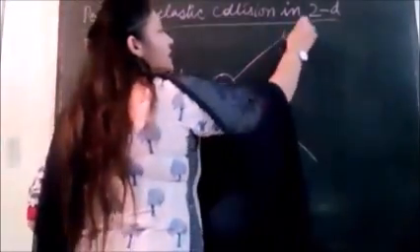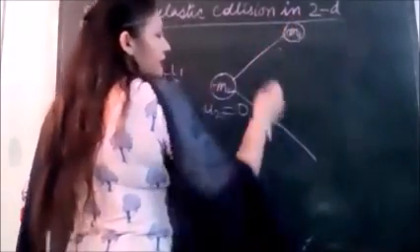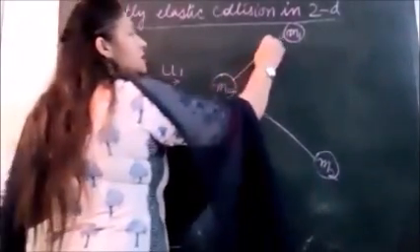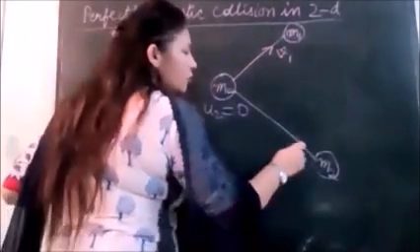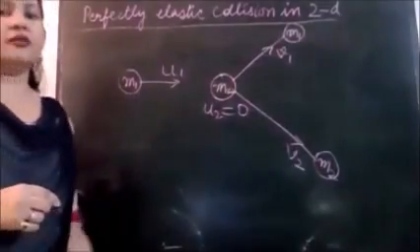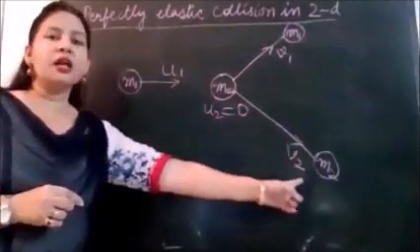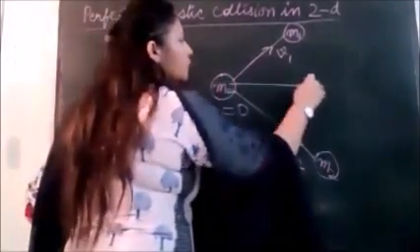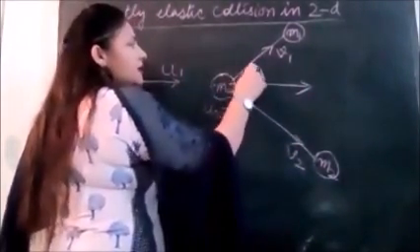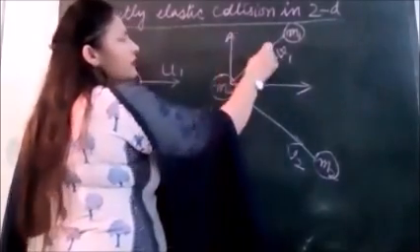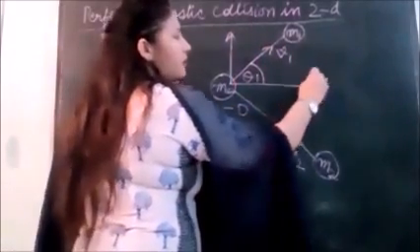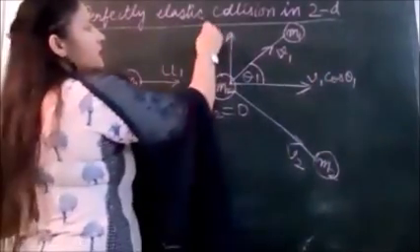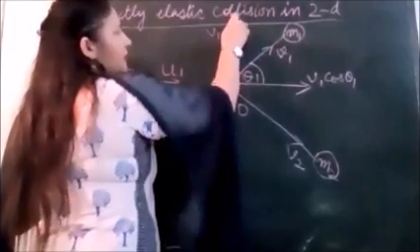So suppose M1 is reflected here and the M2 object goes there, with final velocities V1 and V2 respectively after the collision. So let us resolve V1 and V2 into two components. Suppose this angle is theta 1, then resolve V1 along two components. This component will be V1 cos theta 1, resolution of vector, and this will be V1 sin theta 1.